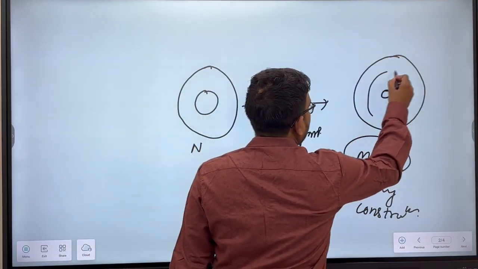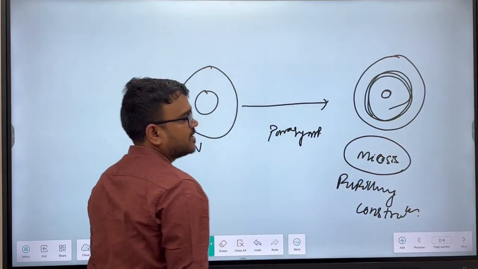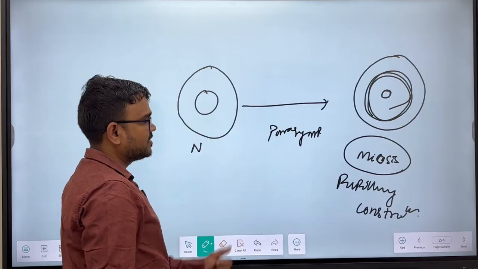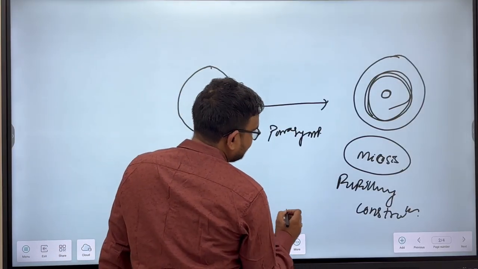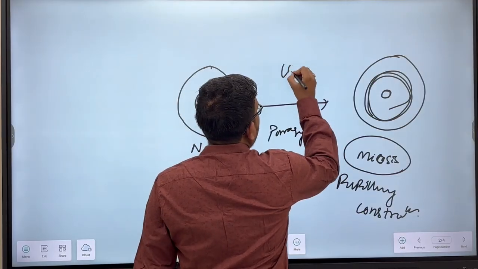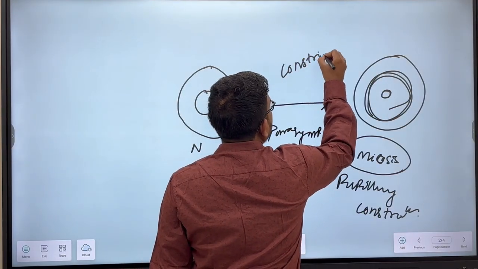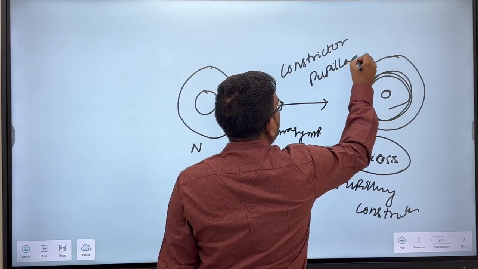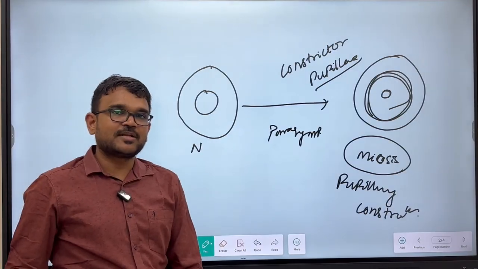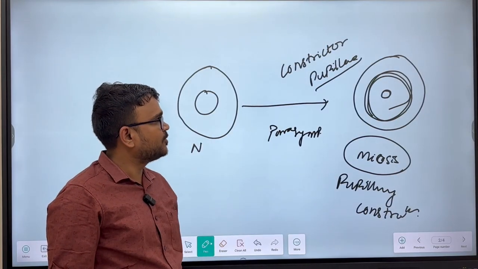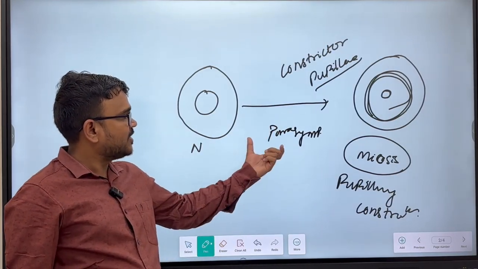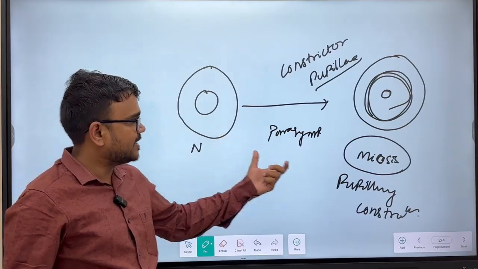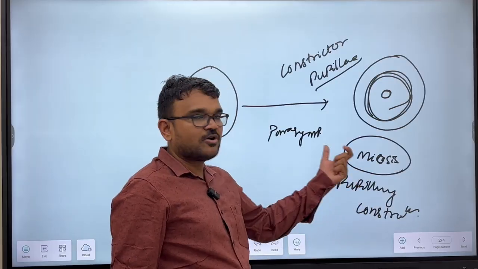Here the circular muscles get constricted. Hence the circular muscles are also called constrictor pupillae. They remain constricted whenever there is parasympathetic activity, which causes pupillary constriction or miosis.